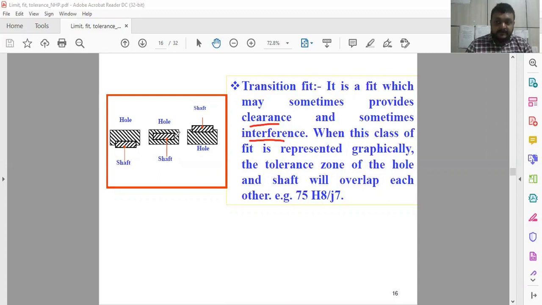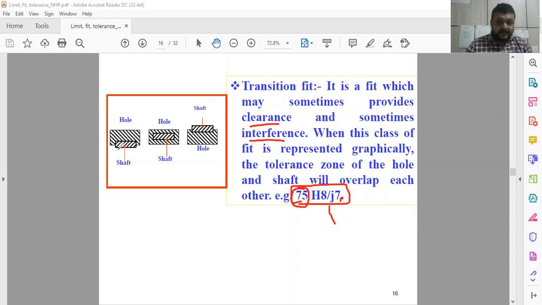So depending upon the application, you can decide at what time the shaft and hole interfere or overlap each other. So this is the example: 75 capital H with IT grade 8 for the hole system with small h, and j with IT grade 7 for the shaft, with basic size 75, is an example of a transition fit.